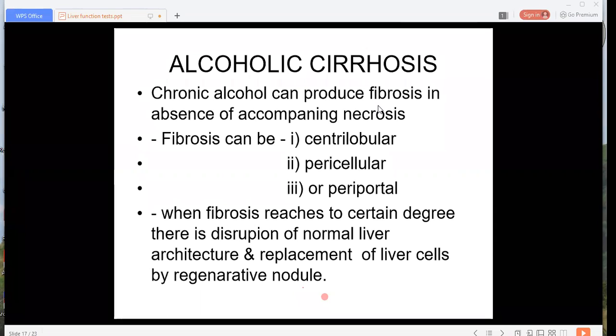Okay, so this causes interference with the tissue respiration.